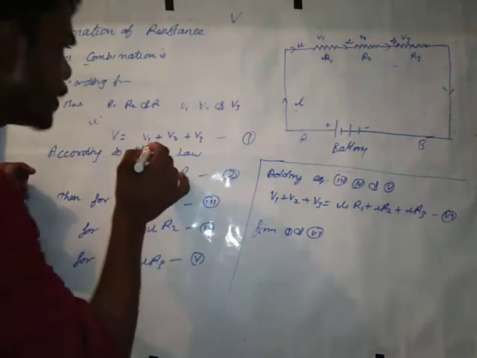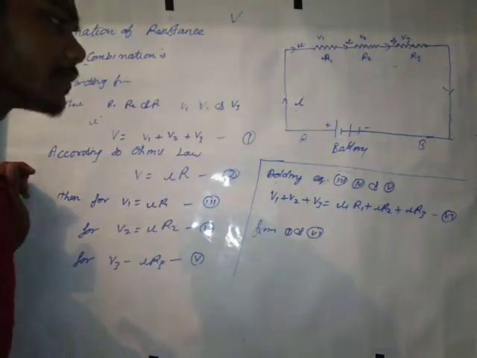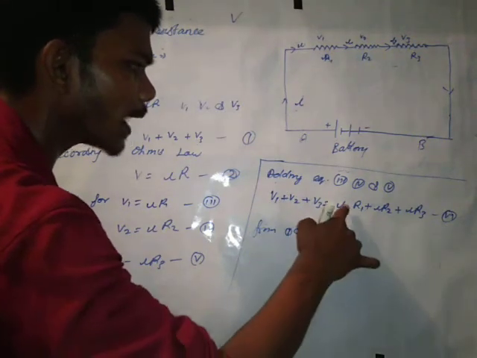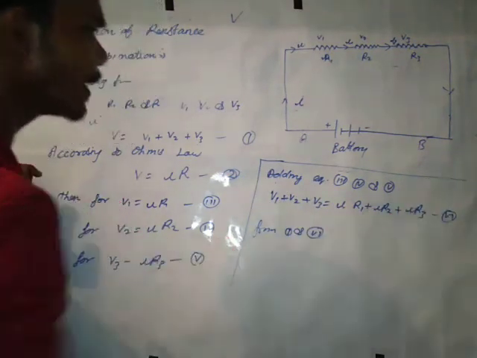V is equal to V1 plus V2 plus V3, and V1 plus V2 plus V3 is equal to IR1, IR2, IR3.